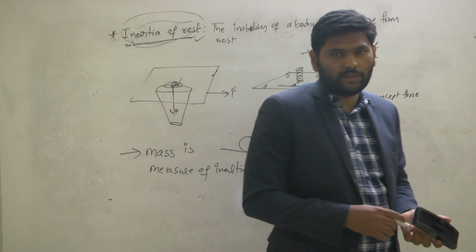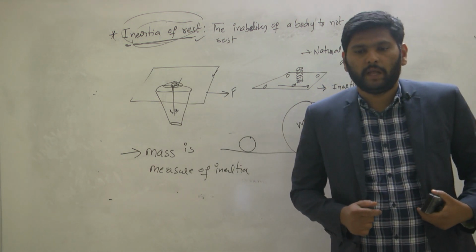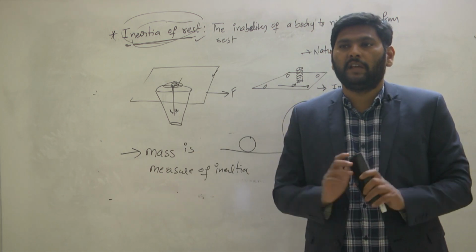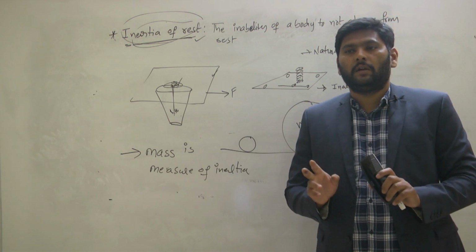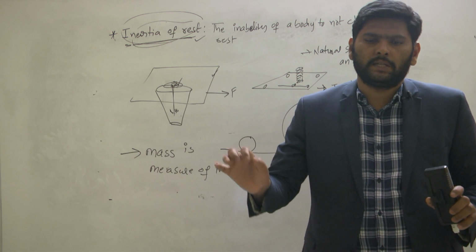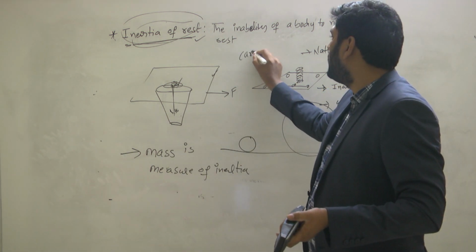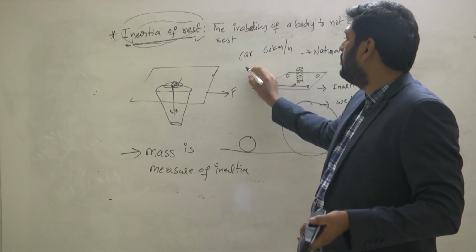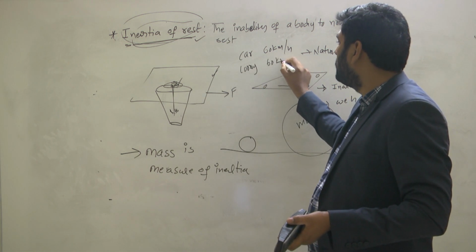I'll give one more question. We have a heavy lorry and a car. The car is moving at 60 kilometers per hour, and the lorry is also moving at 60 kilometers per hour.